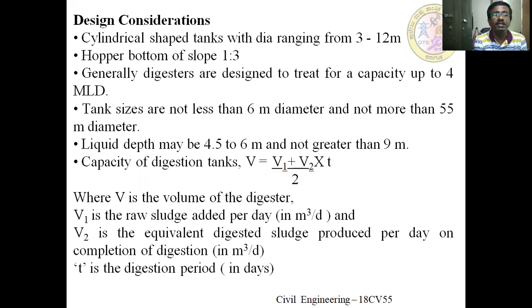The capacity of the digestion tank can be found out by (V1 + V2) × T / 2, where V is the volume of the digester. It is very important when we find out the total volume of the digester required for the sludge digestion. V1 is the raw sludge added per day in terms of meter cube per day. V2 is the equivalent digested sludge produced per day on the completion of the digestion. T is the digestion period. On the basis of that, it is possible to find out the total capacity of the digestion tank.